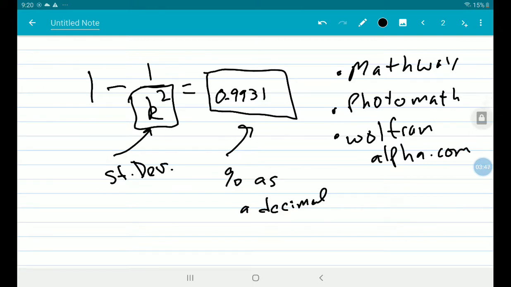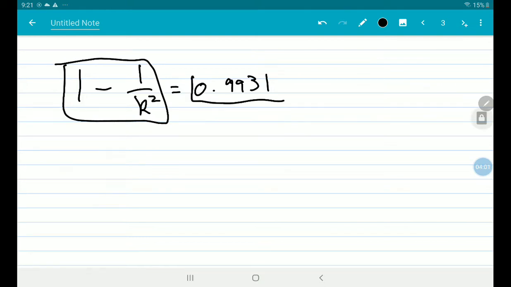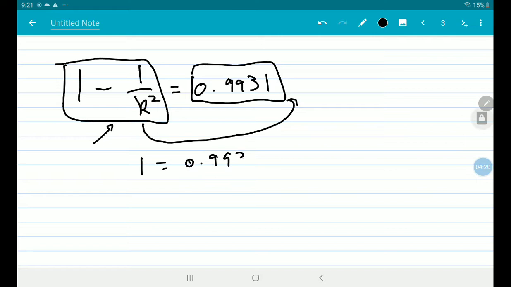I can get k by itself by hand. Let me show you how we can do that. 1 minus 1 over k squared equals 0.9931. This is the formula. This is the percent that they gave me. We use Chebyshev's rule. This is Chebyshev's rule right here. And get k by itself. So what I'm going to do is move this term to the other side of the equal sign by doing the opposite. The opposite of subtraction is addition. So now 1 is by itself, and I got 0.9931 plus, that was the opposite of the minus there, 1 over k squared.